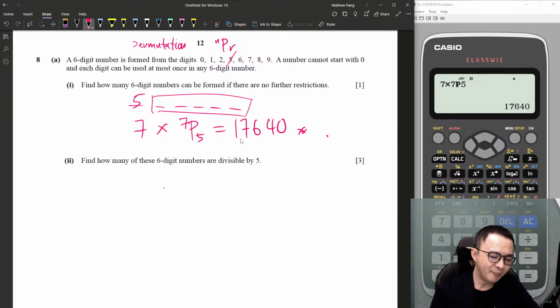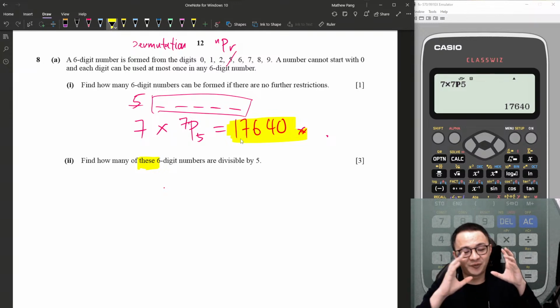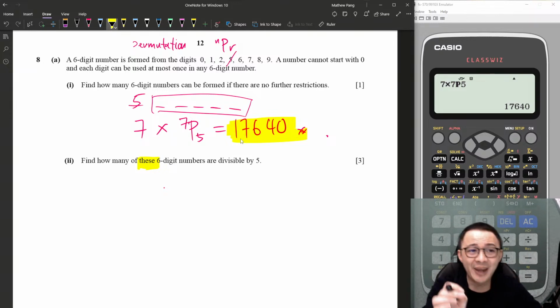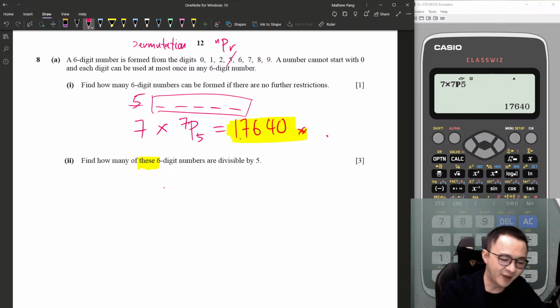Find how many of these 6-digit numbers are divisible by 5. This is a bit tricky. They say from the numbers that cannot start with 0, how many of them can be divisible by 5? In order for a number to be divisible by 5, the last digit must be either 0 or 5. The first digit cannot be 0, still fine. But for the first digit I can put any of 1, 2, 5, 6, 7, 8, and 9.